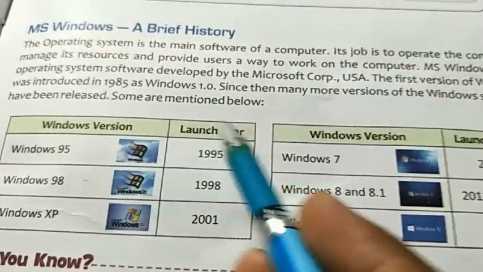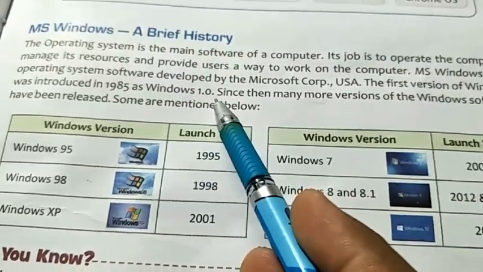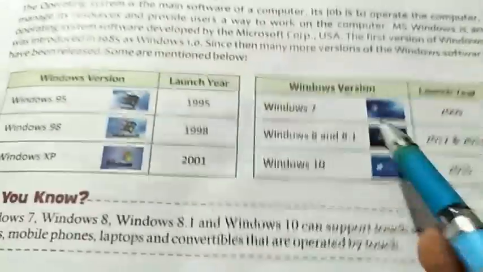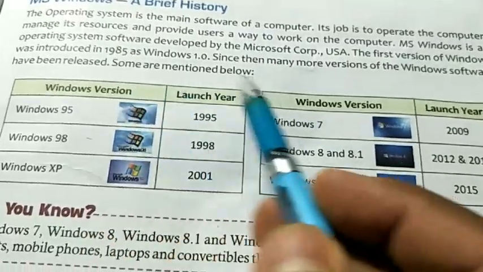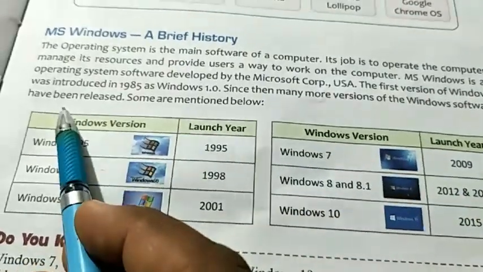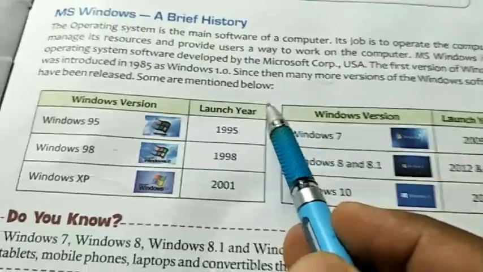The first time when it was introduced, that is called Windows 1.0, the first version. Now see, since then, from 1985, how many versions of Windows software have been released? Some are mentioned below, not all.